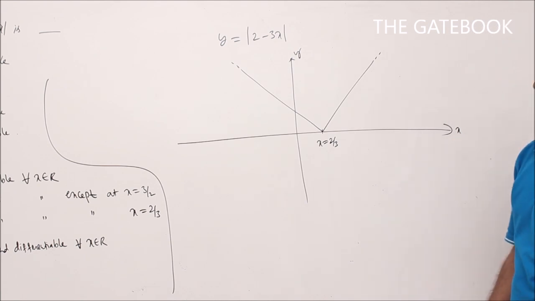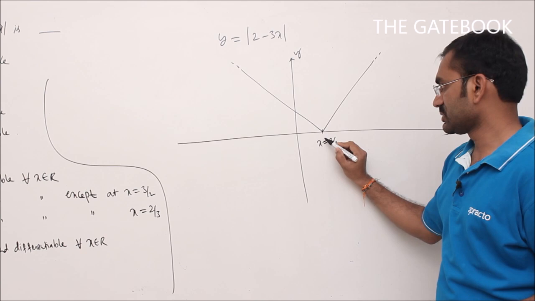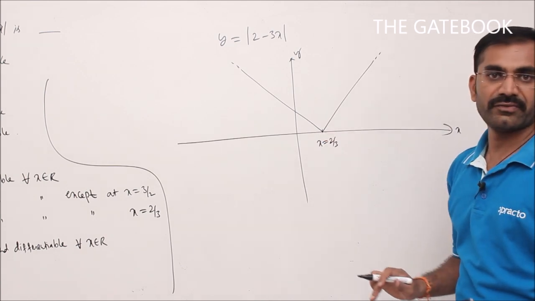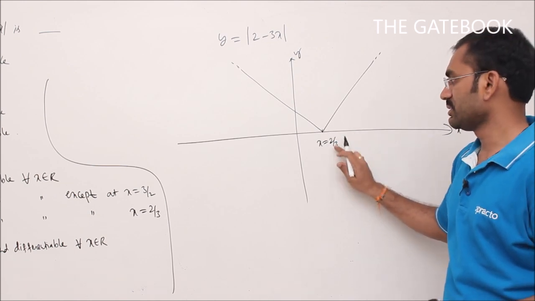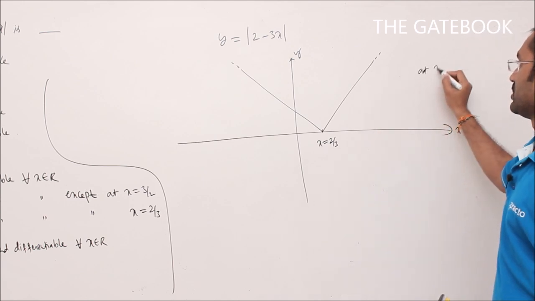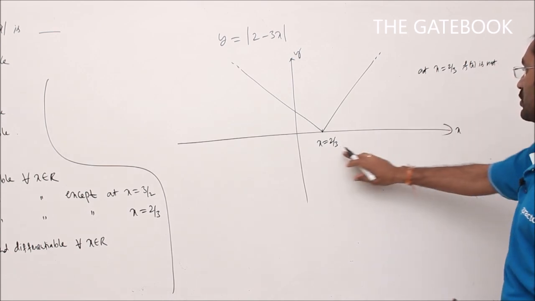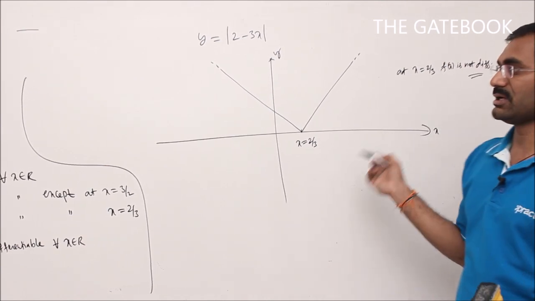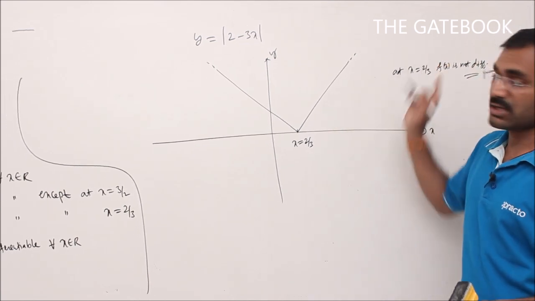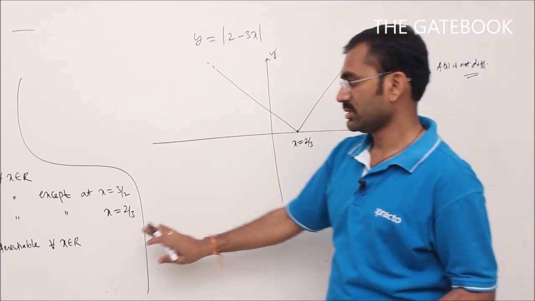Now, what about differentiability? See, is it differentiable at every point? No. Why? Because at x is equal to 2 by 3, the given function has a sharp edge. Whenever given function has sharp edge, at that sharp edge, given function is not differentiable. So at x is equal to 2 by 3, the function f of x is not differentiable because it has a sharp edge at this point. Therefore, the given function is continuous for all x belongs to R, differentiable for all x belongs to R, except at x is equal to 2 by 3. So option C is correct.